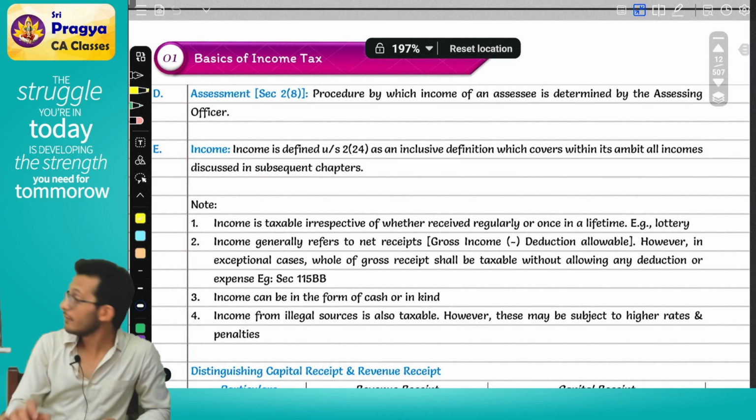Now, like I told you, in my book I have not defined the incomes which are there in the Act. I have simply told you if it is an income given in the subsequent chapters, that is an income. You can understand in those terms. Then I'm saying here are the following notes.